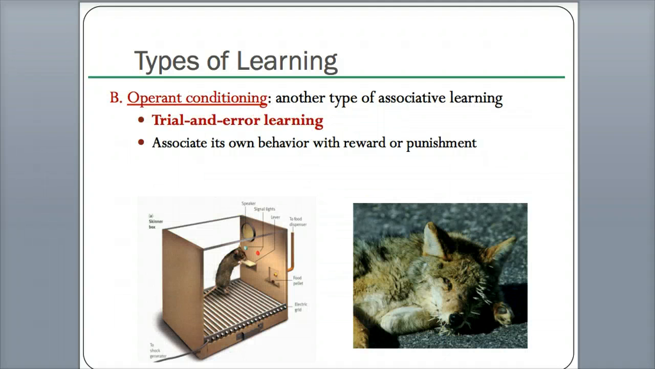Another type of associative learning is called operant conditioning. It's also called trial and error. Every time they try something and try something and try something, eventually they learn the behavior. You may notice here on the bottom right corner, I guess this one was stung by a porcupine. So now it learns how not to do something anymore. So it can be both a reward and a punishment. Again, trying to speed this along.